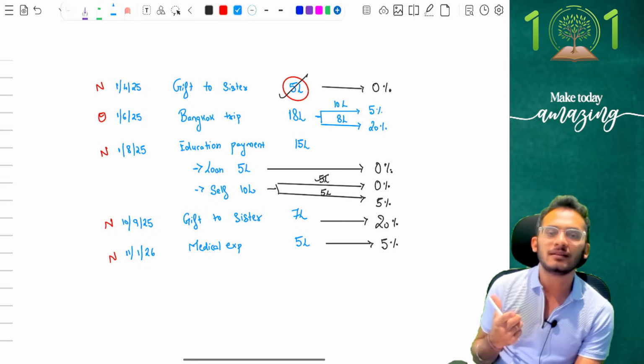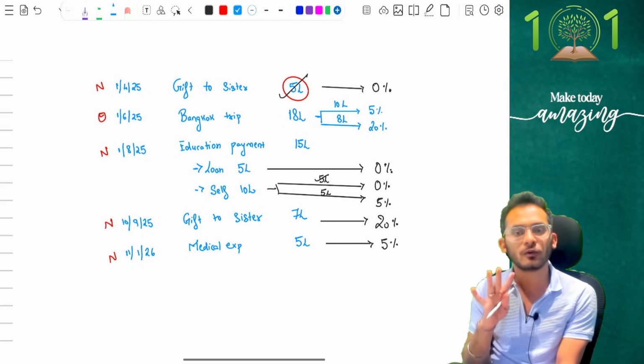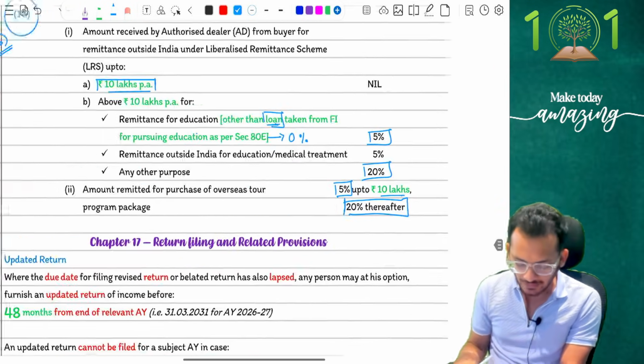So be very, very careful on this amendment, people. This amendment is going to be tested for 4 marks in the examination. Yes. Chalo. That leaves me with the last two amendments.